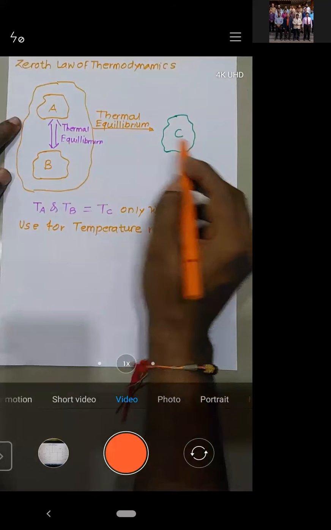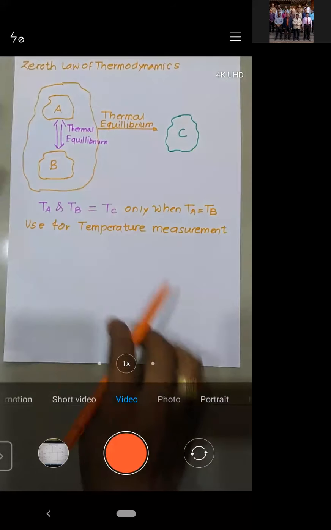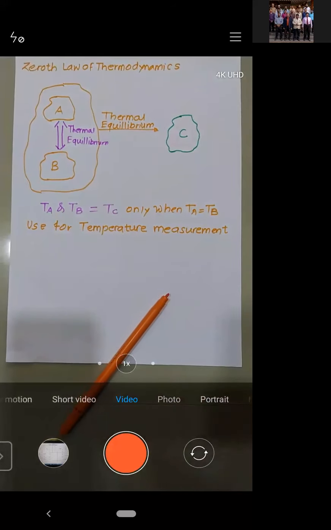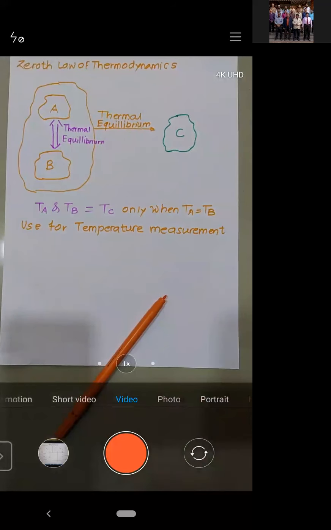What is the temperature of body B? Sir, 80. 40 or 40? 80, sir.